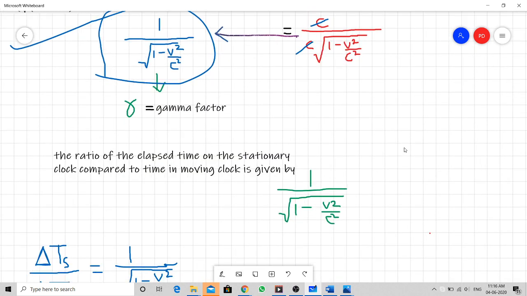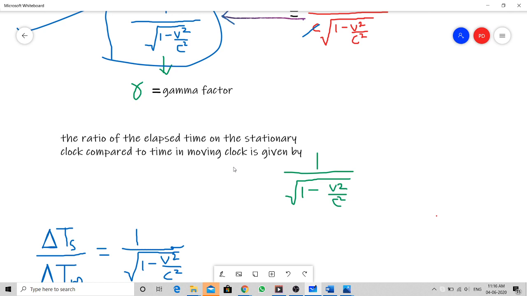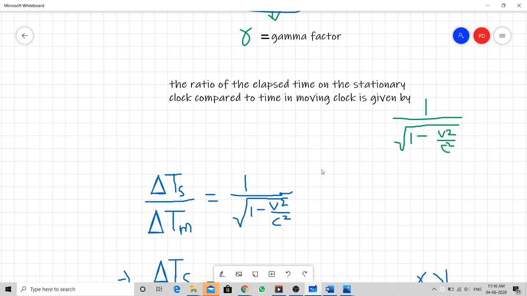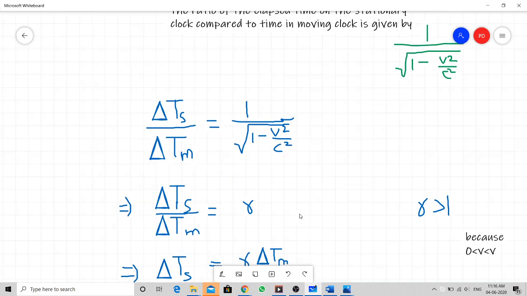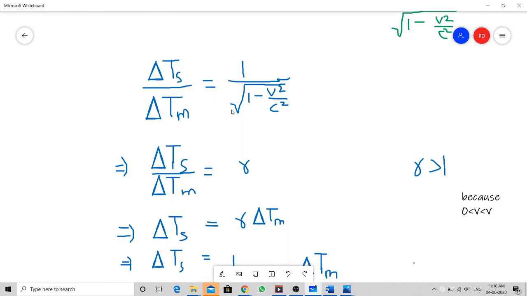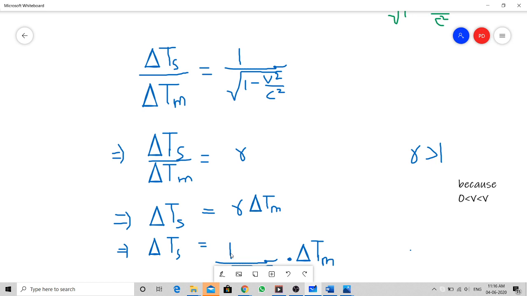So the ratio of the elapsed time on the stationary clock as compared to the moving clock is given by 1 by square root of 1 minus V square by C square. So again we get the equation: delta Ts by delta Tm equals 1 by square root of 1 minus V square by C square, and we also know that this is equal to the gamma factor.